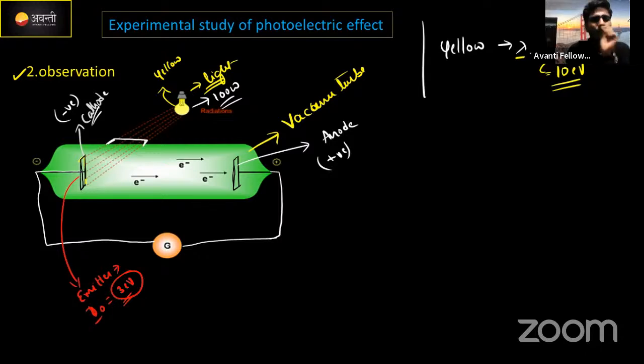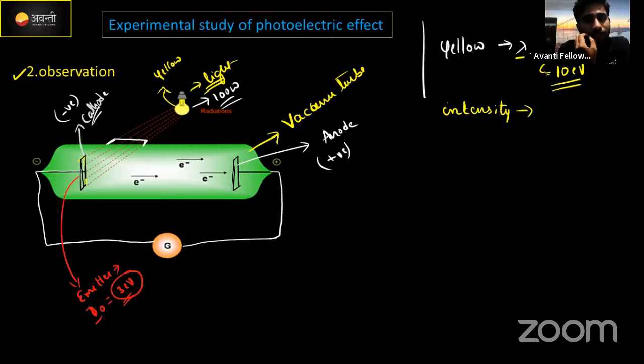Correct? And one thing I want to know from your side: what is meant by intensity? What is intensity, guys? Not electricity, intensity. If you know, please drop your answer in the chat box.